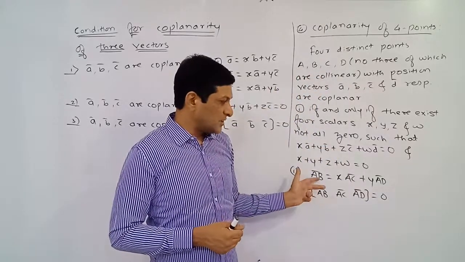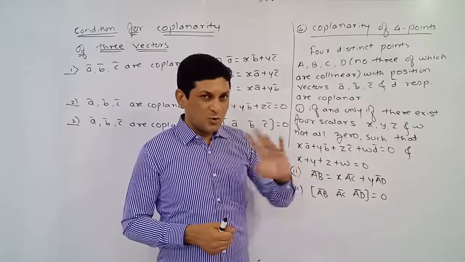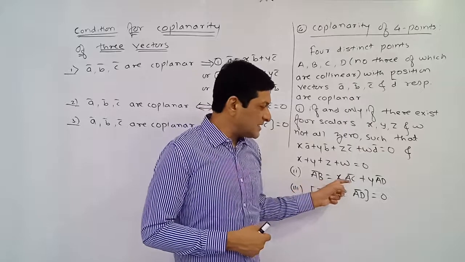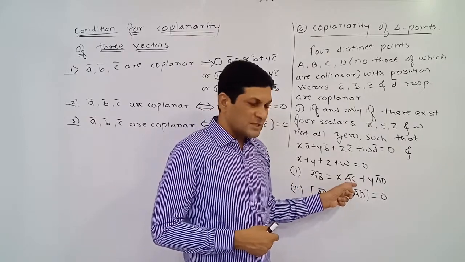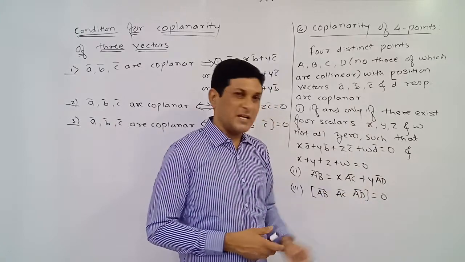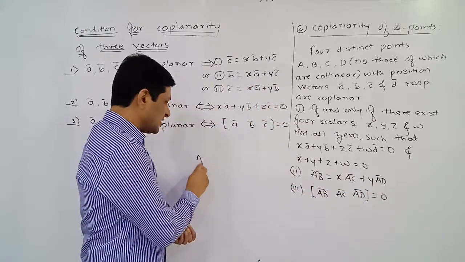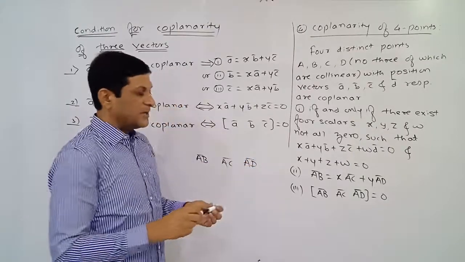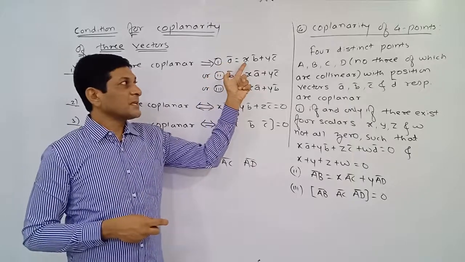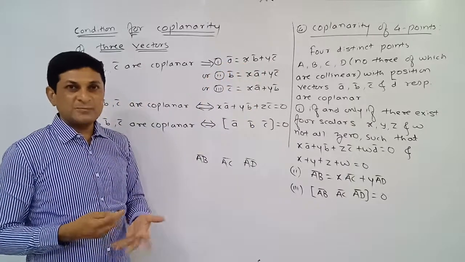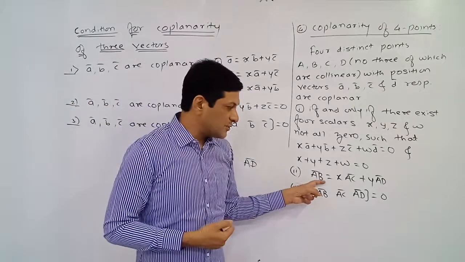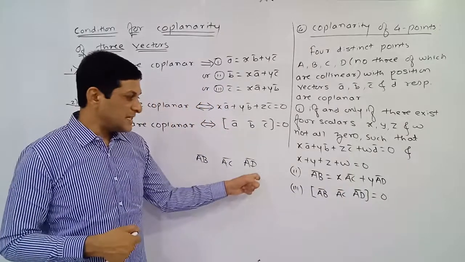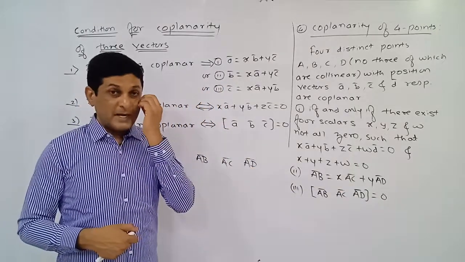And this is a very important condition. So again, to show that 4 points are coplanar, if we are able to prove that AB bar is expressed as a linear combination of what? AC bar and AD bar. Which three vectors appear in this expression? One is AB bar, another is AC bar, and the third vector is AD bar. Already we have seen that if one vector is expressed by a linear combination of the other two vectors, the three vectors become what? Coplanar. Here also, if AB bar is expressed by a linear combination of AC bar and AD bar, we can say that AB bar, AC bar and AD bar are coplanar vectors.